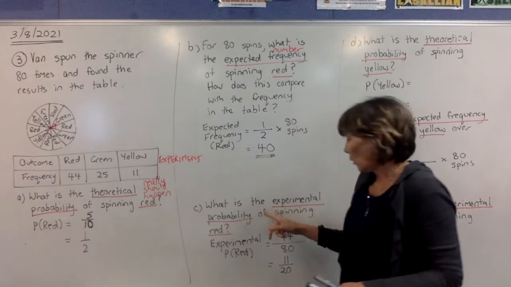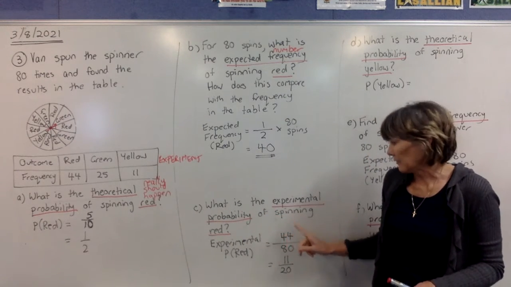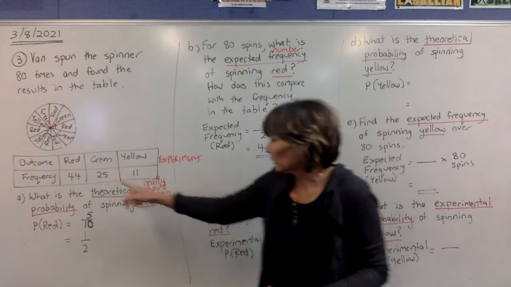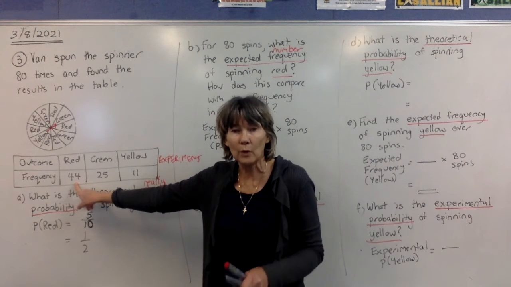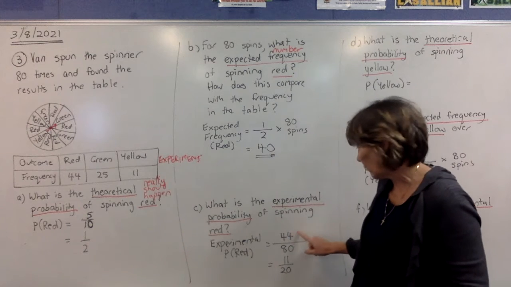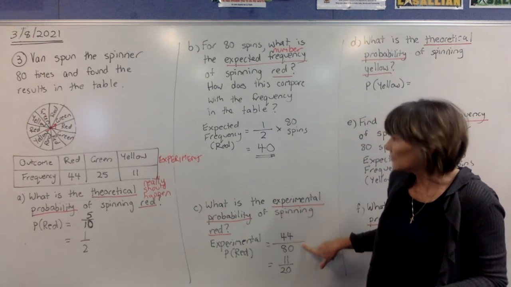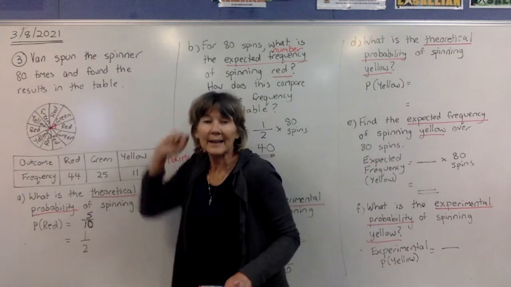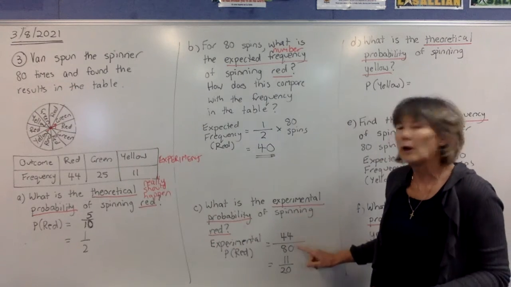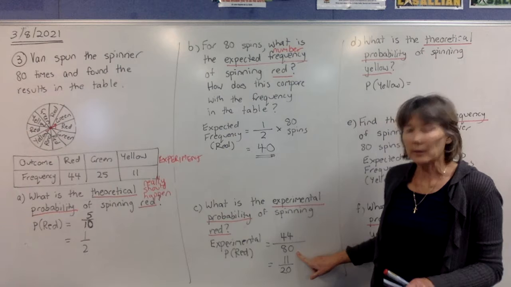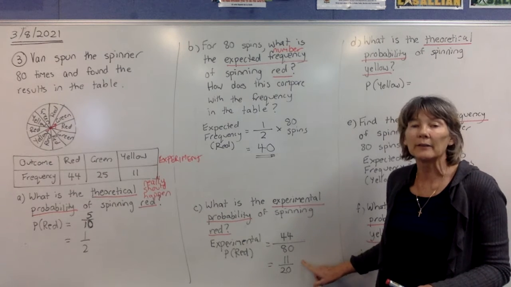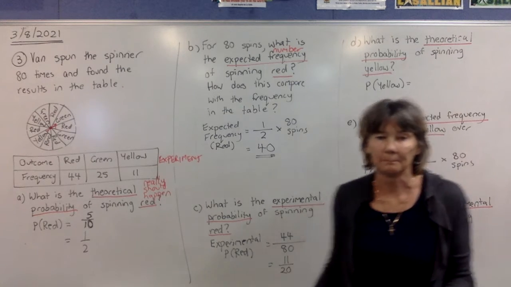So it says, what is the experimental probability of spinning red? If we look at the reds, it's come up 44 times. So we put 44 on the top, and on the bottom is the total number of spins. It was spun 80 times, so it's 44 over 80. If you simplify that on your calculator, you'll get 11 over 20 as your answer.